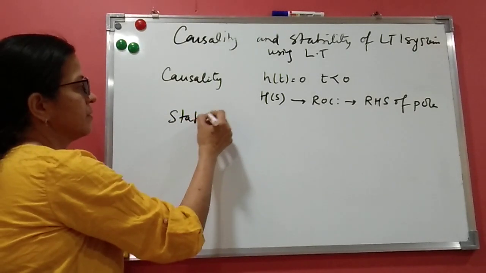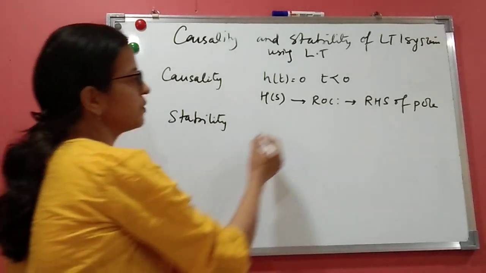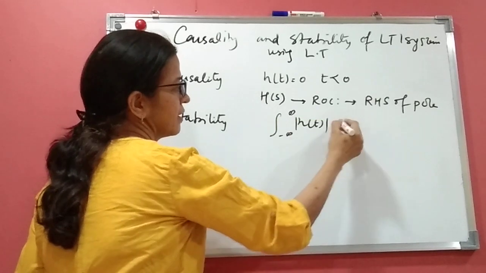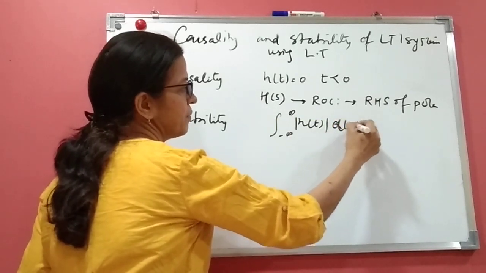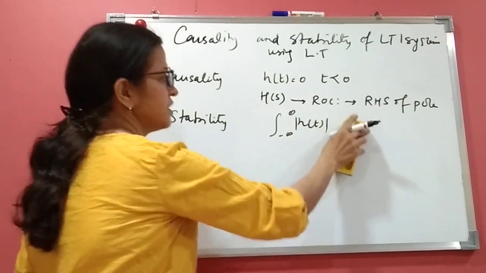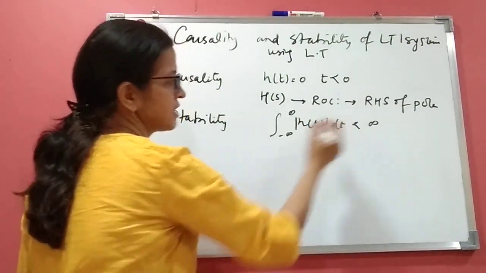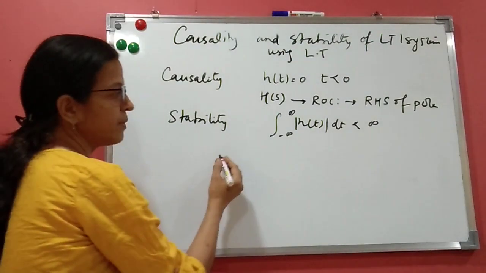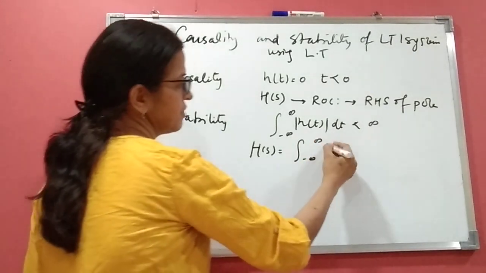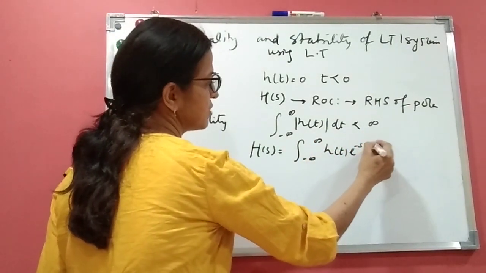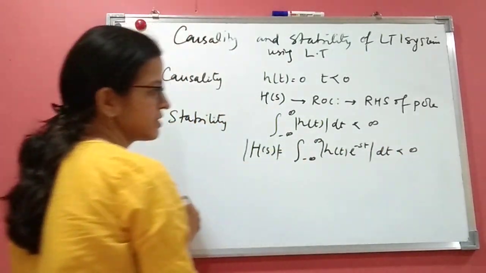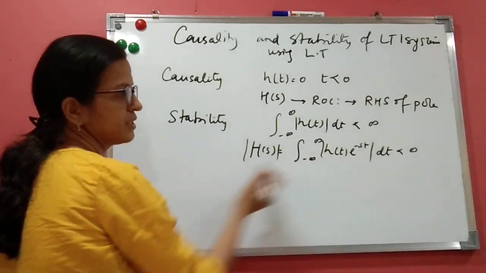Similarly, stability. When the system is said to be stable, we have studied the condition for an LTI system that the integration of h of t dt should be less than infinity, the stability condition. Now let us see it in the Laplace transform. What is the Laplace transform? H of s is the integral from minus infinity to infinity of h of t e raised to minus st dt, which should be less than infinity, right? This is the Laplace transform, and for the Laplace transform to exist, we write this.